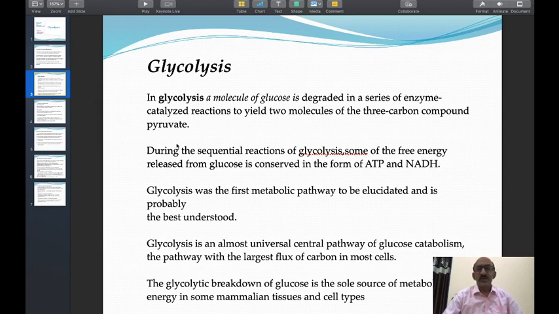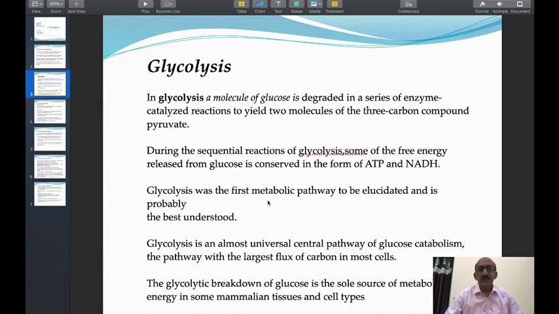During the sequential reactions of glycolysis, some of the free energy released from glucose is conserved in the form of ATP and NADH. Glycolysis is a catabolic pathway. In this pathway, when there is breakdown of the glucose molecule, energy is released, and this energy is conserved by the cell in the form of ATP and NADH. In this way, glycolysis yields energy. It is an energy giving pathway.